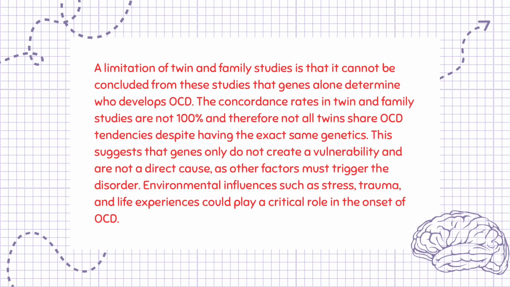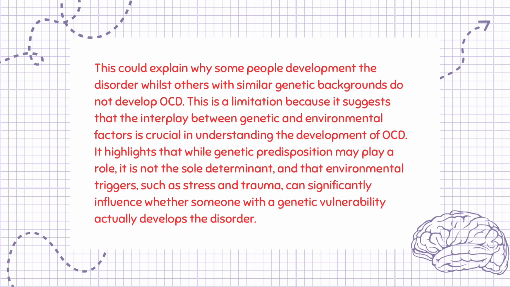A limitation of twin and family studies is that it cannot be concluded from these studies that genes alone determine who develops OCD. The concordance rates in twin and family studies are not 100%, and therefore not all twins share OCD tendencies despite having the exact same genetics. This suggests that genes alone do not create a vulnerability and are not a direct cause, as other factors must trigger the disorder. Environmental influences such as stress, trauma, and life experiences could play a critical role in the onset of OCD. This could explain why some people develop the disorder whilst others with similar genetic backgrounds do not develop OCD.